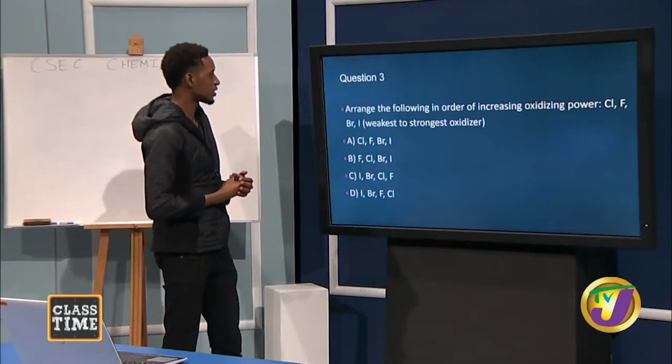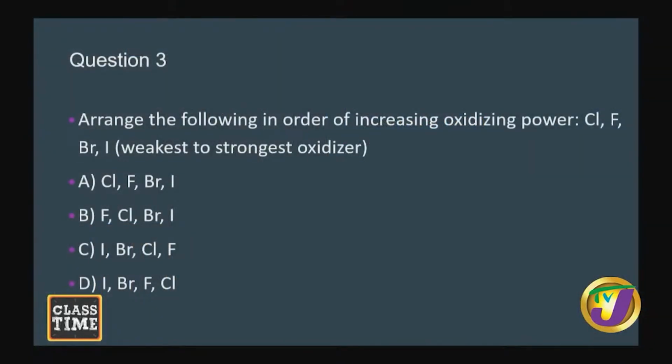Now, question 3 says, arrange the following in order of increasing oxidation power. And we have chlorine, fluorine, bromine, and iodine. We should arrange it with the weakest first and the strongest oxidizer last. Now, for something to be a good oxidizing agent, it should be able to abstract electrons from another molecule with ease, right?